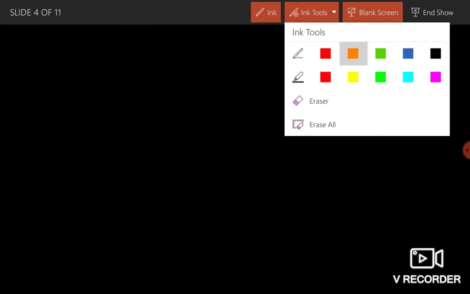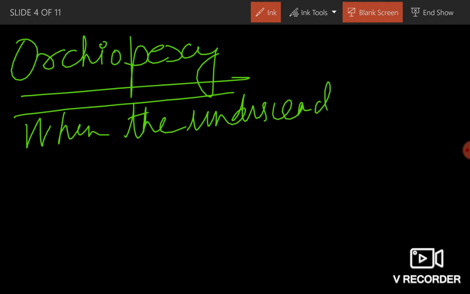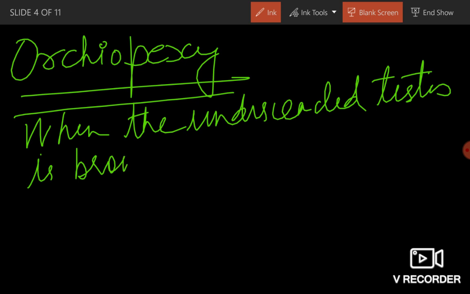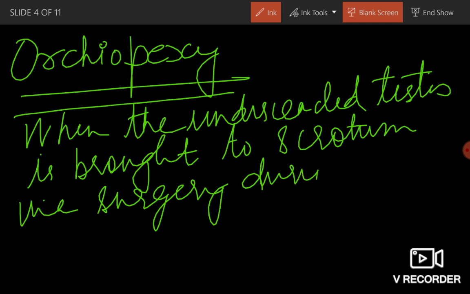So one more term. Orchiopexy. What is this? When the undescended testis is brought to the scrotum via surgery during childhood.